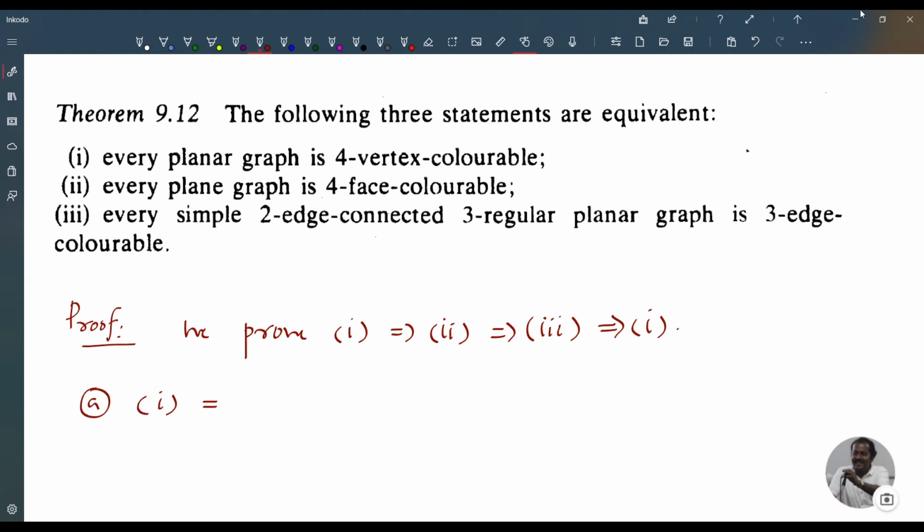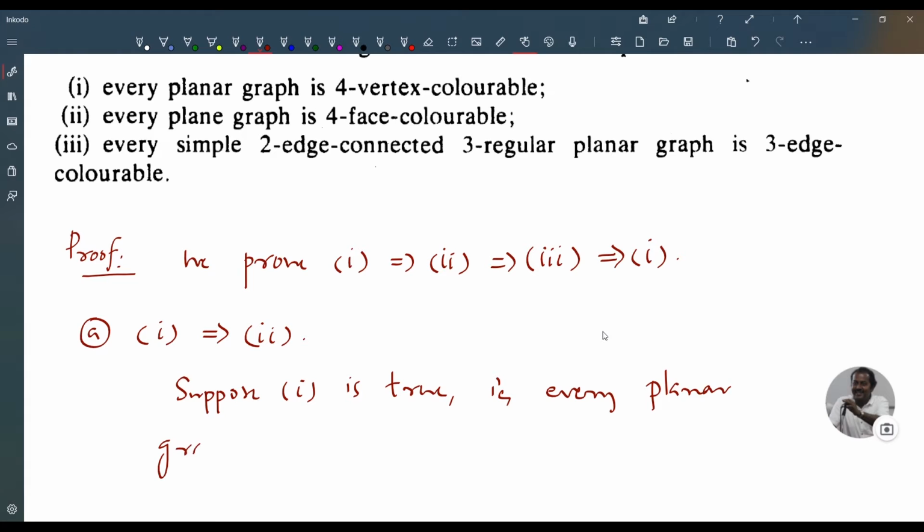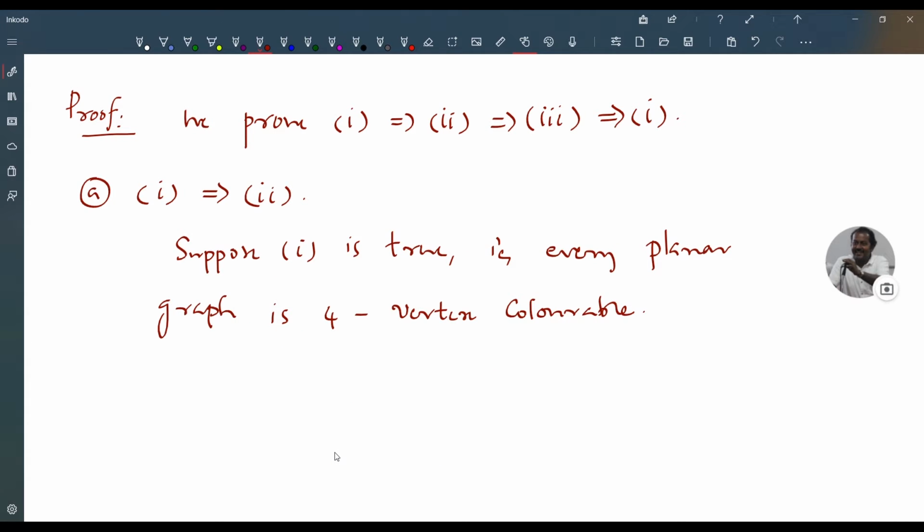A, 1 implies 2 first. Suppose 1 is true. That is, every planar graph is four-vertex colorable. Let G be a plane graph.